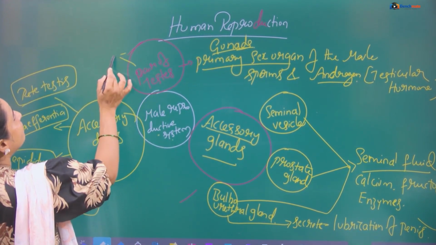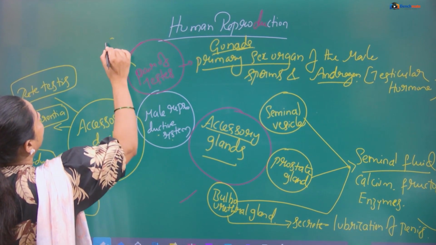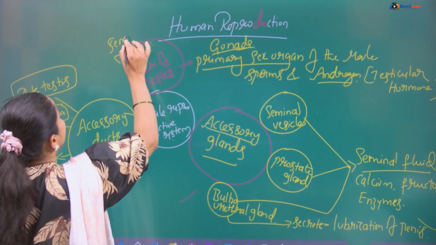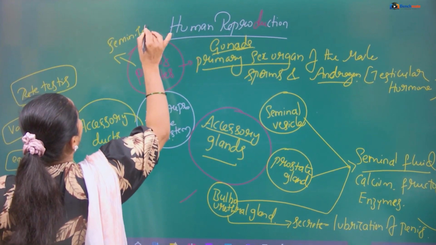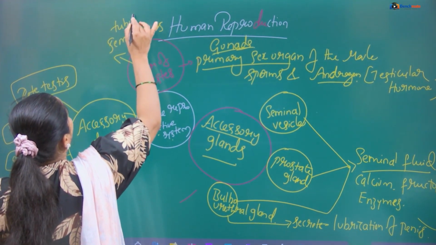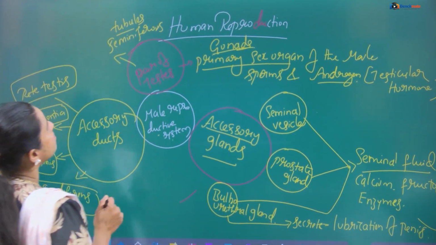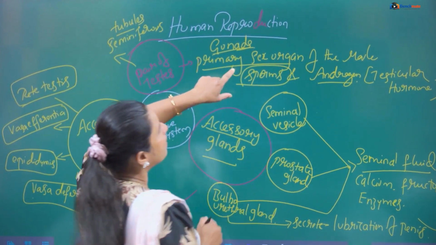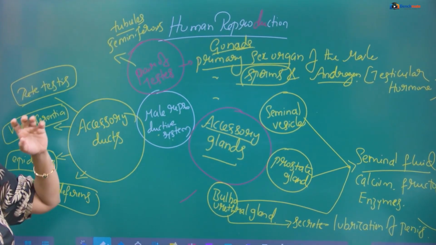The pair of testes, as I told you, contain something very important, that is the seminiferous tubules. From those only you could expect the production of the sperms. That you have to remember.